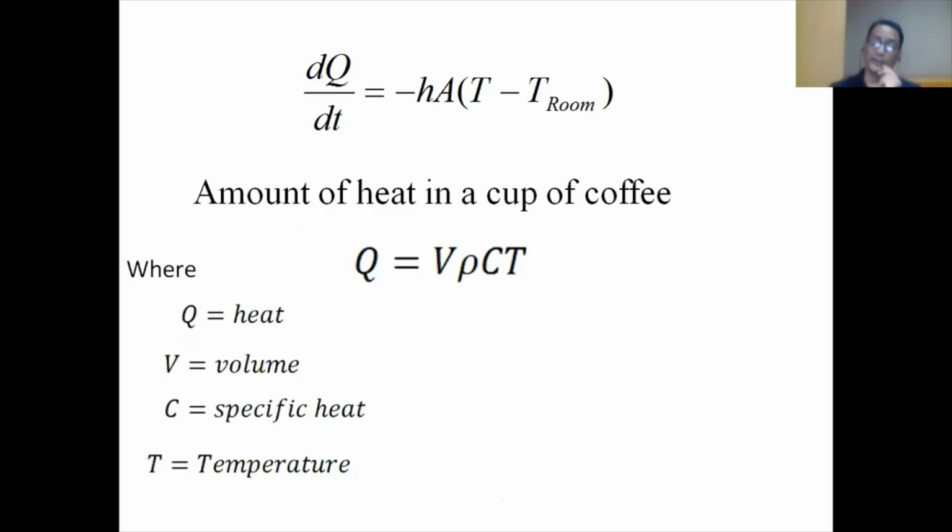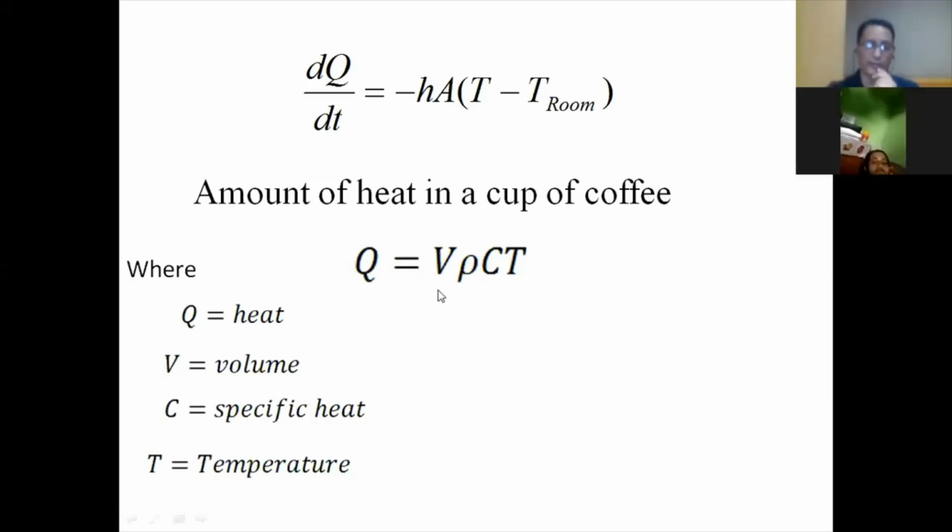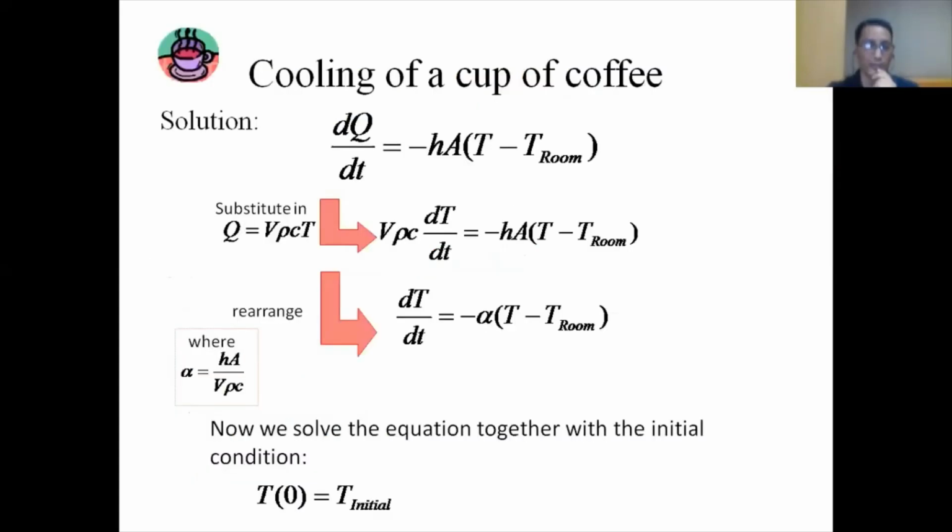So what is the amount of heat in the coffee? The amount of heat in the coffee is always Q is equal to V rho C T. What is V? V is the volume, rho is the density, C is the specific heat, and T is the temperature. So with the help of this dQ by dt equation and the Q equation, we are going to find the temperature of the whole coffee now.